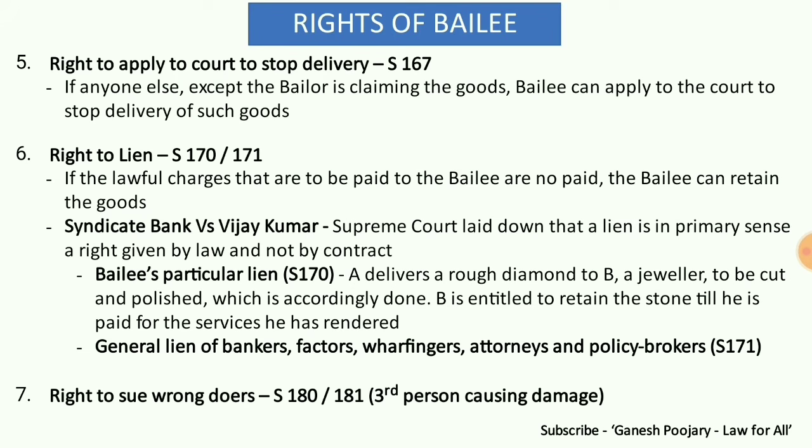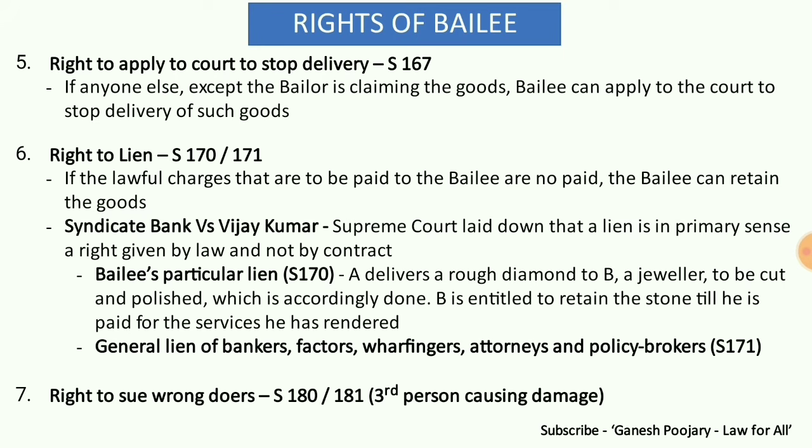In that case, he can keep that particular diamond which was delivered to him, limited only to that particular diamond, so it is particular lien. So when there is a particular lien, it remains within the context of the good that is delivered to bailee. He cannot retain anything else. But general lien is a little more elaborate, where he can keep other things also, which is discussed under section number 171.